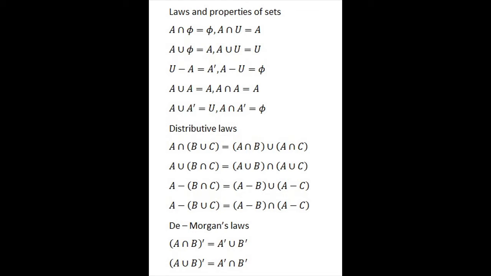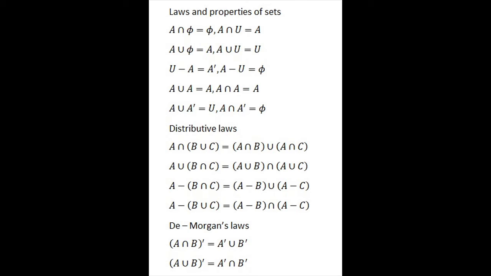And distributive laws: A intersection of B union C is A intersection B union A intersection C. A union of B intersection C is A union B intersection A union C. And A minus of B intersection C is A minus B union A minus C. And A minus of B union C is A minus B intersection A minus C.